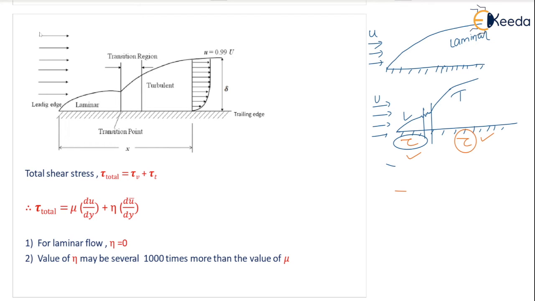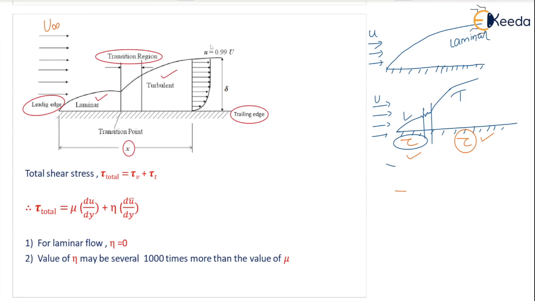You can see this is the u infinity, the free stream velocity coming in this direction, left to right, leading edge of the plate. This is the trailing edge of the plate, and x is measured in this direction from the leading edge of the flat plate. This is the laminar zone, as I have drawn similar. You can see this is turbulent zone, and transition in between laminar and turbulent.